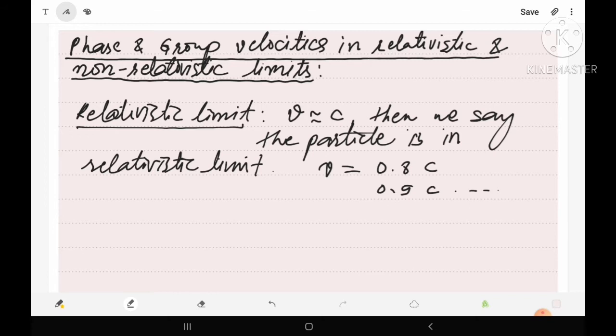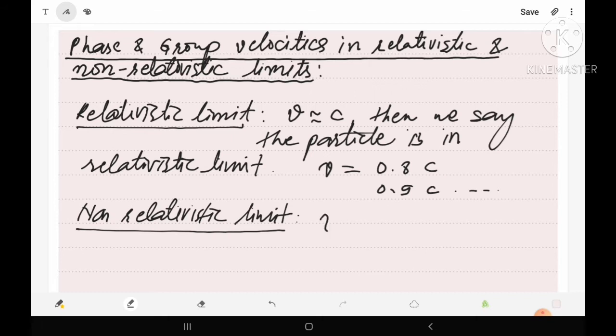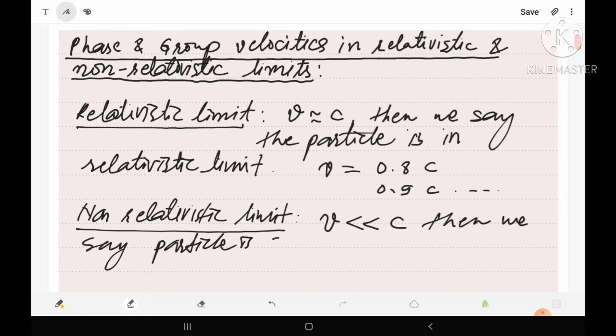And non-relativistic limit means if the particle is moving with a normal velocity, means suppose v is very much less than the speed of light c, then we say the particle is moving in non-relativistic limit.